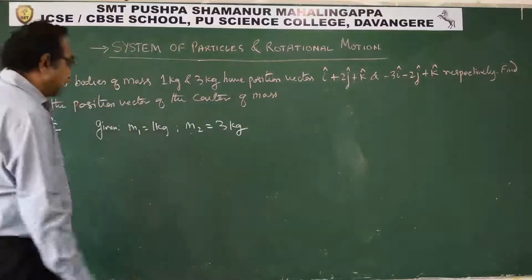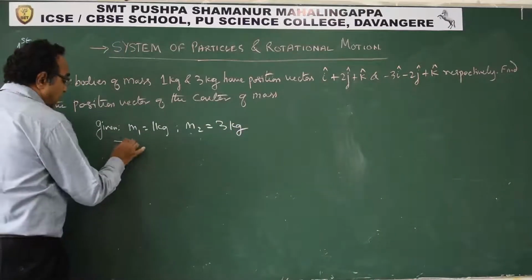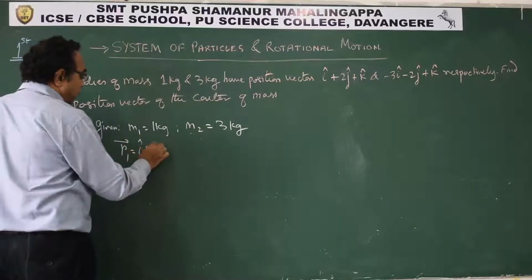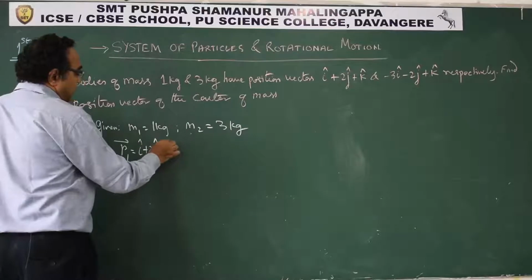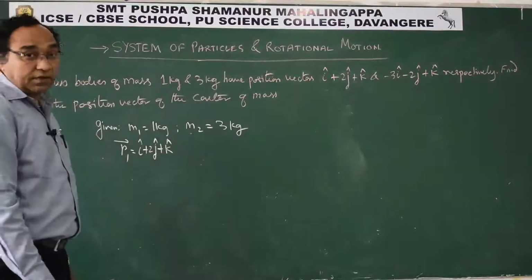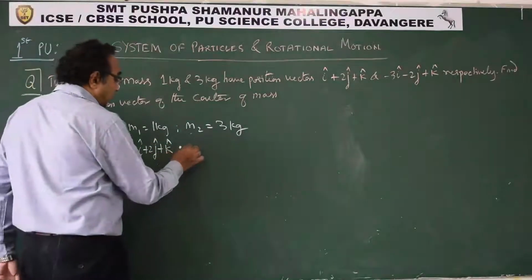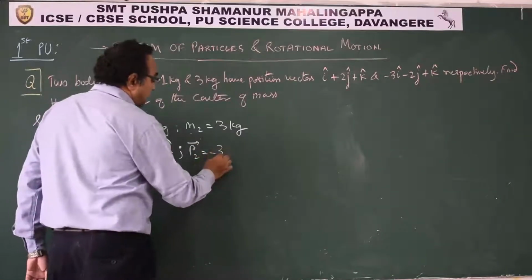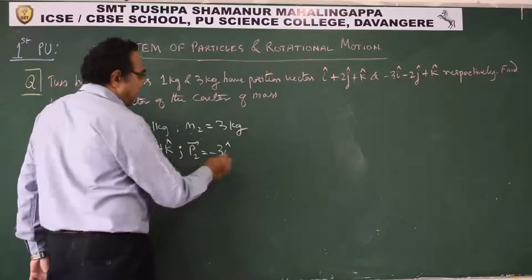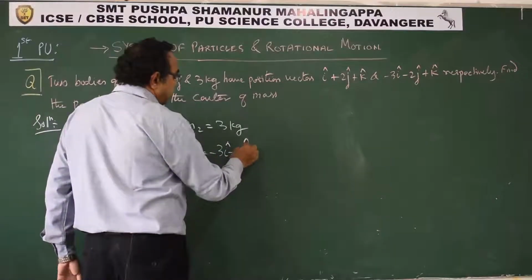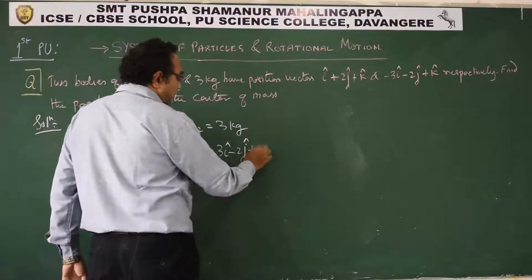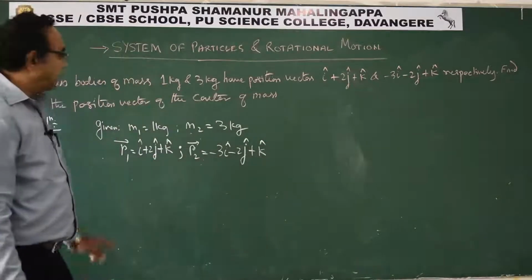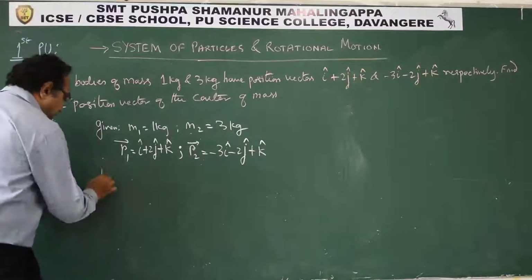They have position vectors r1 is i plus 2j plus k. This is given as r1, and the r2 vector is given as minus 3i minus 2j plus k. This is what we have. Now we have to find out the position of the center of mass.